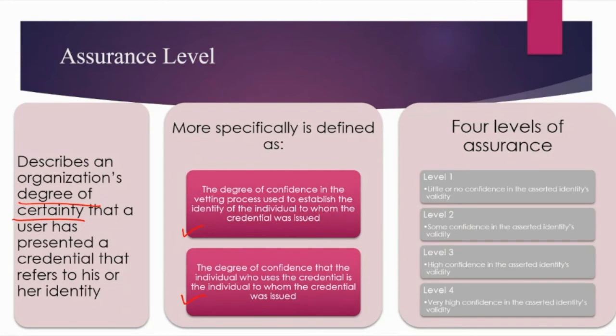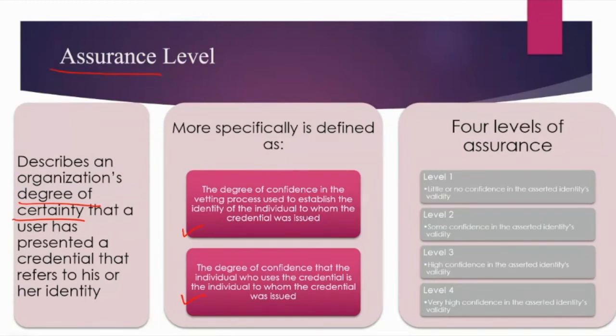It is the degree of confidence that the individual who uses the credential is the same individual to whom the credential was issued in the past. So it is kind of an assurance: how much assured we are, what confidence we have in that process.